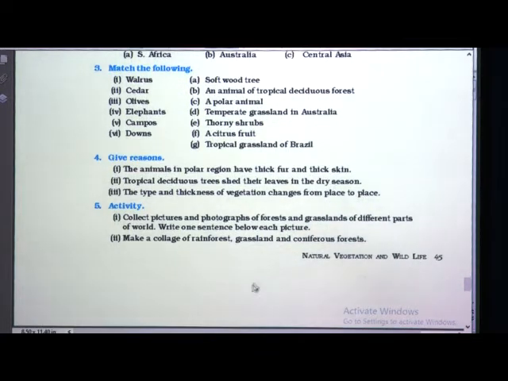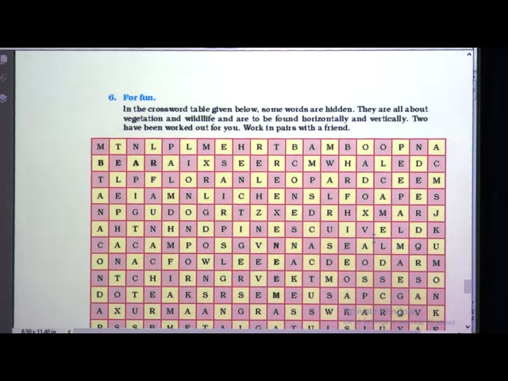And one more is given, make a collage of rainforests, grasslands and coniferous trees. What is a collage? You will collect the pictures and stick them, that is called a collage. So make a collage of rainforest, grassland and coniferous forests.